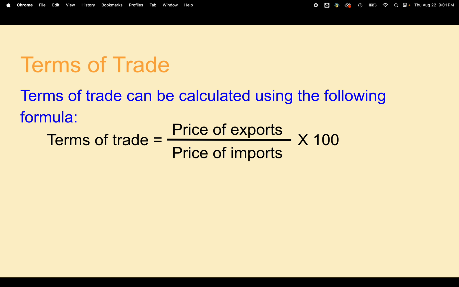So, terms of trade, the way that you figure out the terms of trade is you use this formula right here. You divide the price of the export by the price of the imports, you multiply that by 100, and that will give you the most advantageous terms of trade.